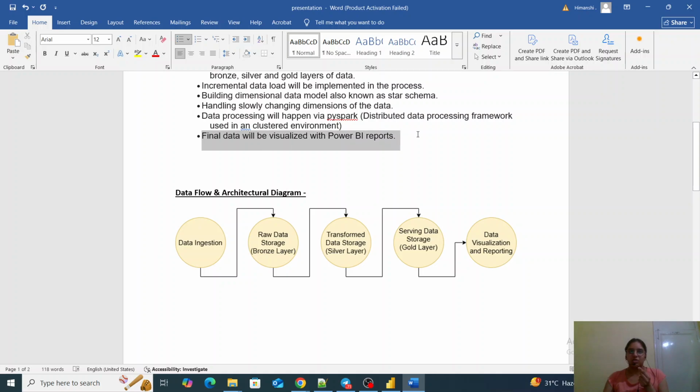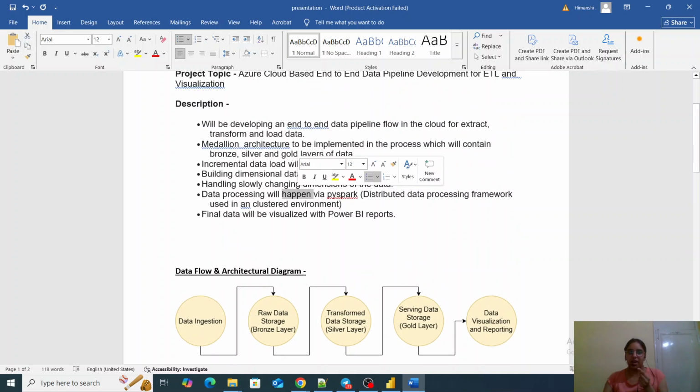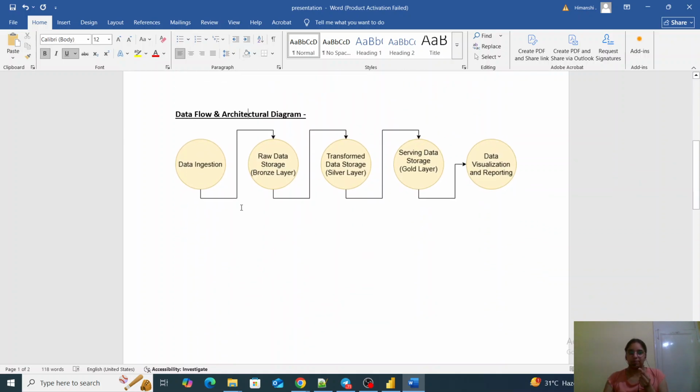Final data will be visualized with a Power BI report. After our data is processed in our Databricks environment in gold layer, I am serving that data for Power BI visualizations, and reports will be created on top of it.